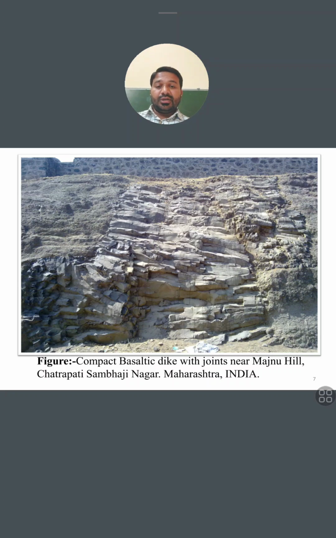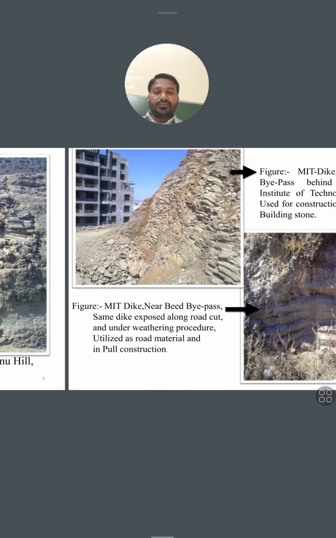That pressure made the dike go to the side. That's why it's not regular or straight. It's looking somewhat bent on its left side.